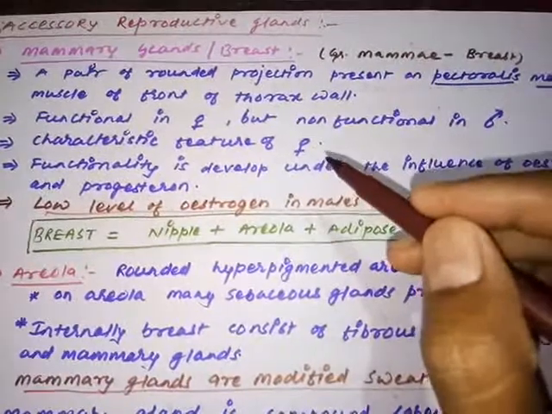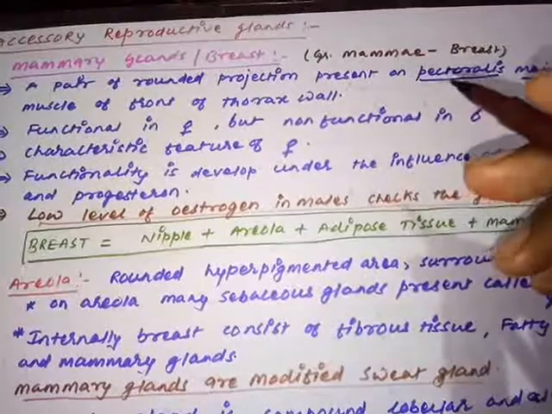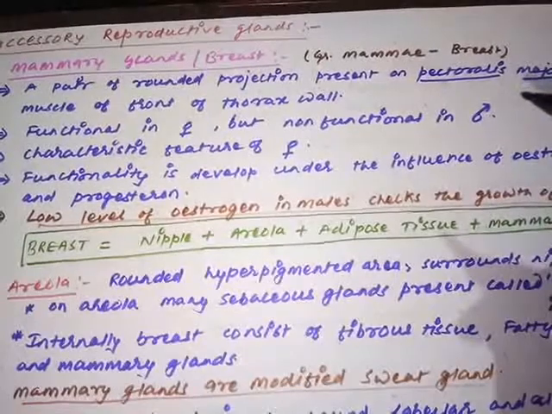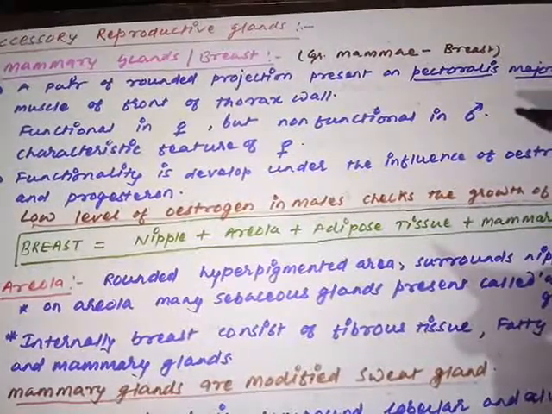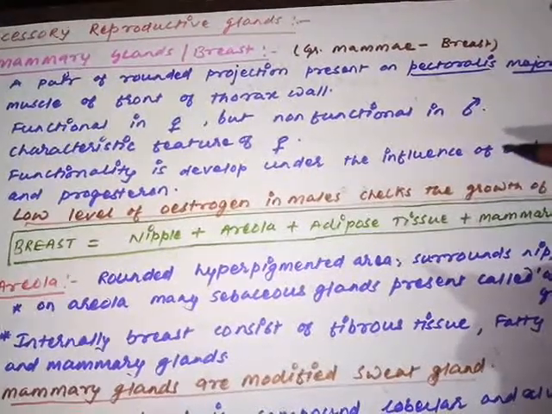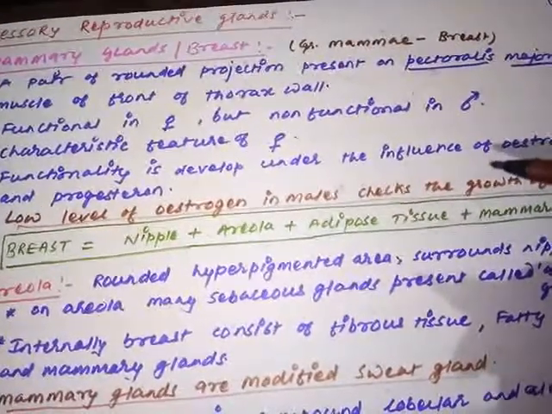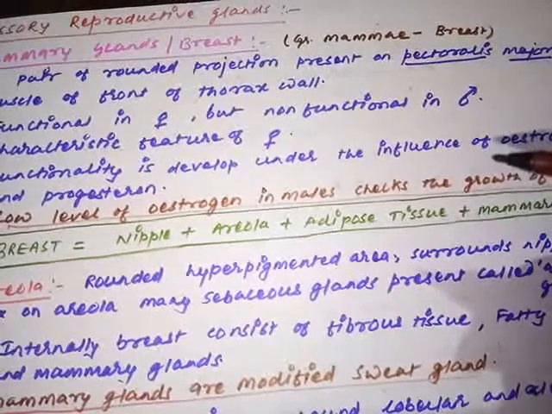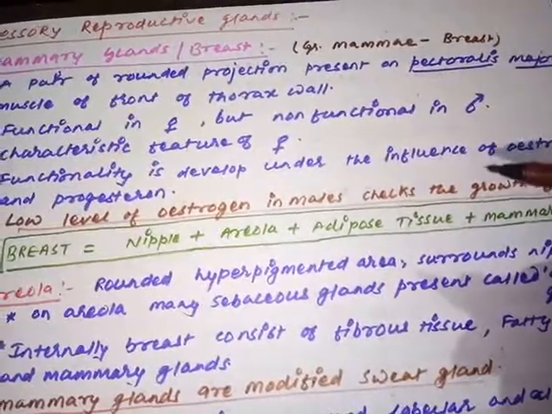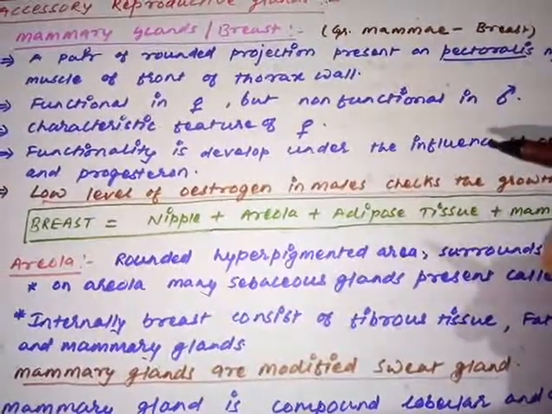This is referred to as the characteristic feature of the females. Why is this a characteristic feature of females? All females release milk during the breeding period or after childbirth to ensure the growth and nutrition of the child, because initially the child has to depend completely on the nutrition provided by the mother. During embryonic development, the mother's placenta takes the responsibility, but after childbirth the child is not able to get its nutritive requirements from the outer atmosphere, so it depends completely on the mother. In that situation, the mammary glands become functional to release milk.